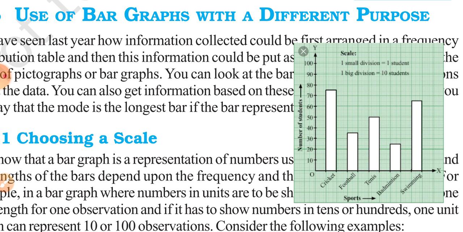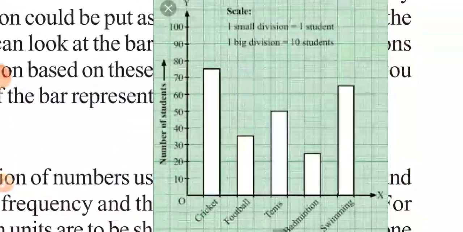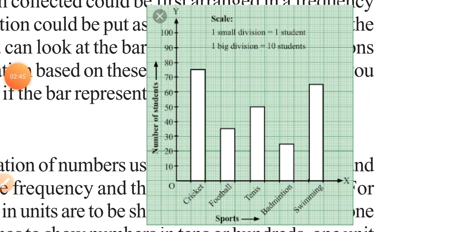If we have the data somewhat bigger, like 50s, 60s, 70s, 89, 98, 100, so we can choose a scale of 10 also. It's our choice what value we want to choose the scale. For example, here in this example, in different sports, the number of students are given to us.